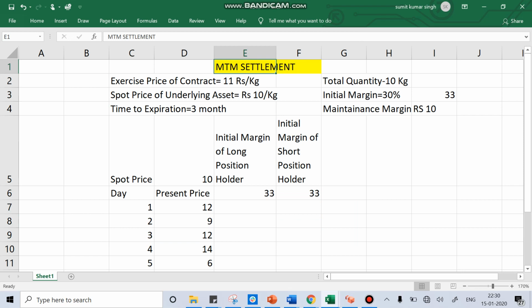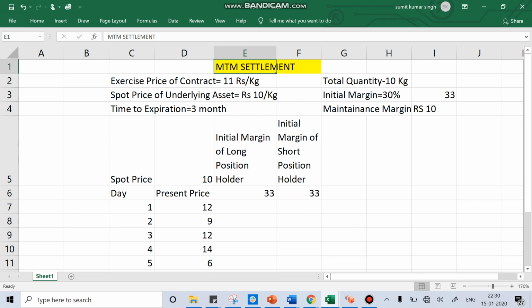In the case of a future contract, the exchange wants to make sure that default risk does not happen. The exchange follows the concept of novation, where for the buyer they act like a short position holder, while for the seller they act like a long position holder, so the buyer need not worry who the short position holder is, and the seller need not worry who the long position holder is.